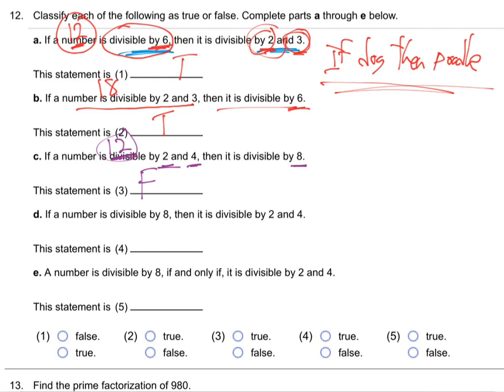So with our last 3 minutes, the other ones: if a number is divisible by 8, then by 2 and 4, I think that's true. A number divisible by 8, if and only if 2 and 4. No, we already proved that one. If and only if means it goes both ways. Let's go on to the other one.